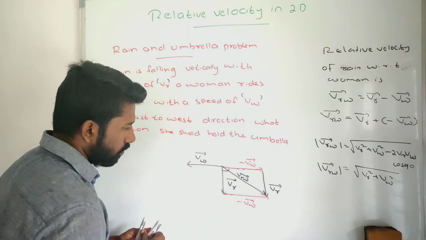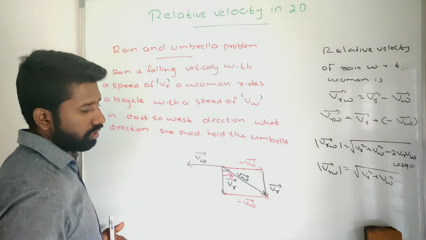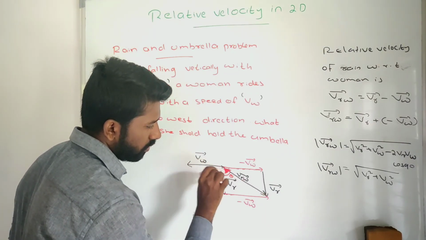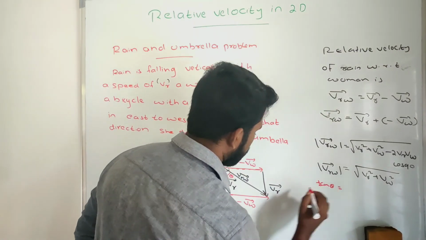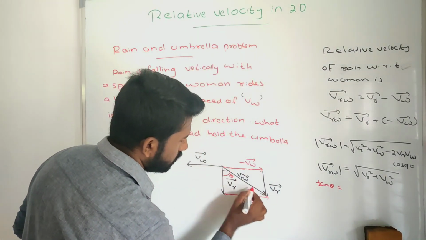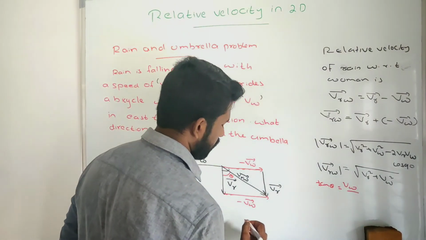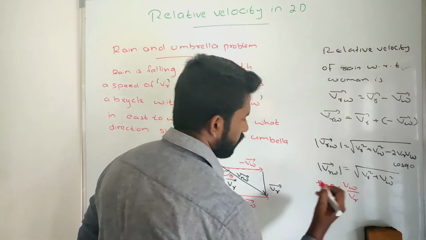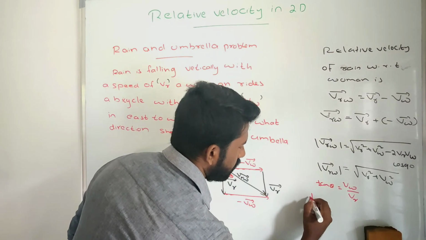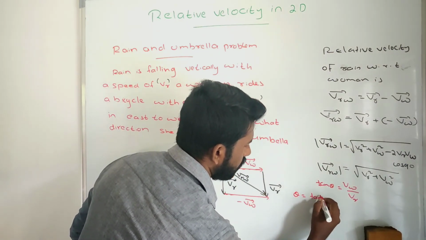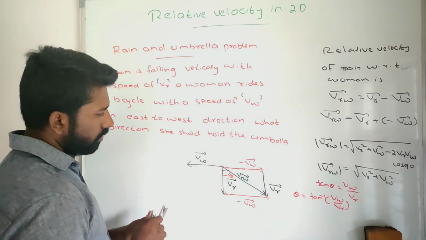Then we need to find the direction. This is the angle theta made by the resultant with the vertical. So tan theta is equal to, if you consider this right angle triangle, the opposite side VW divided by the adjacent side VR. So this is the angle. From this you can take the tan inverse: theta equals tan inverse of VW divided by VR.